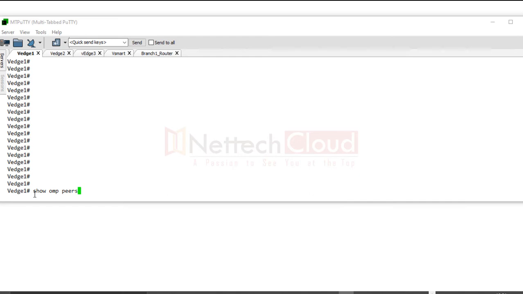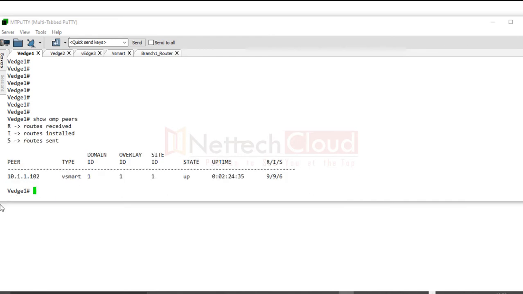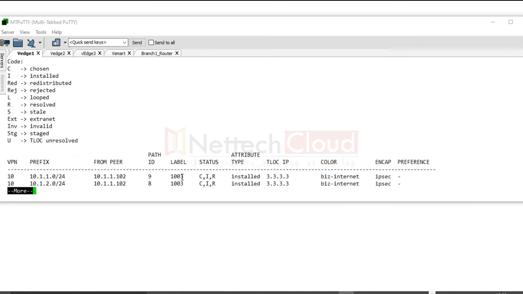Because WAN edge devices form OMP peering with the vSmart only, not with each other. And look at the output here. 10.1.1.102, the vSmart system IP, domain ID, overlay ID, and site ID. State is up.